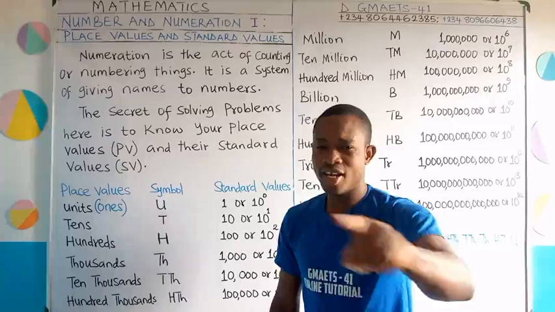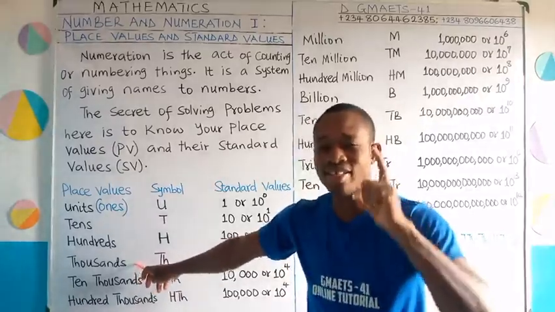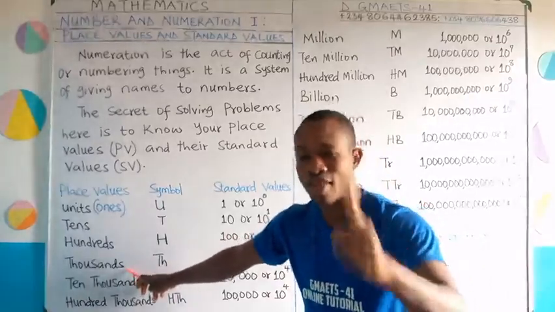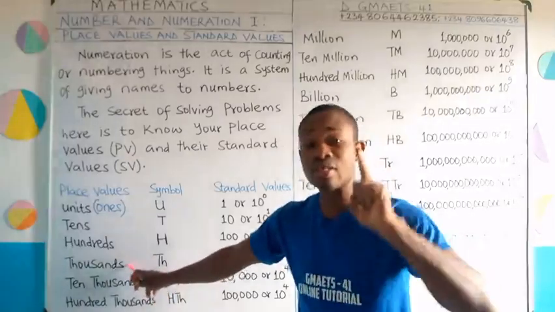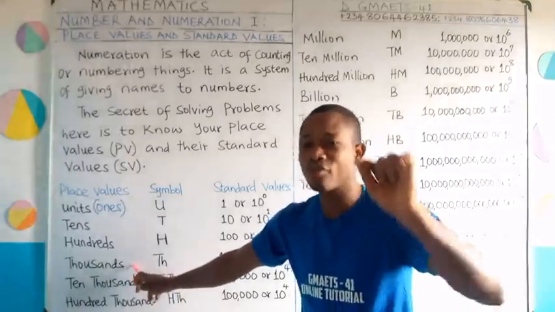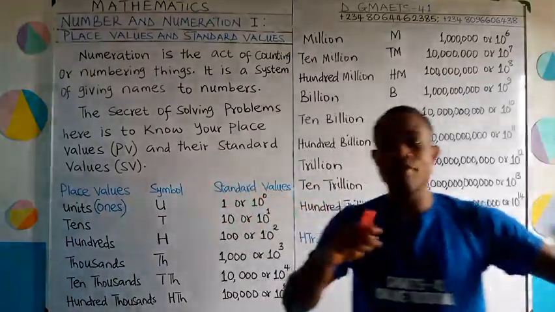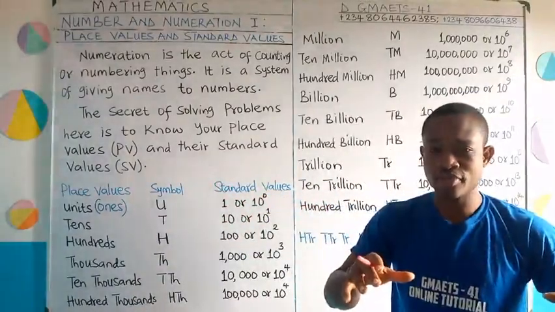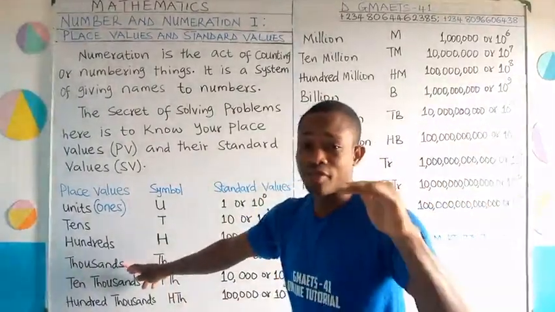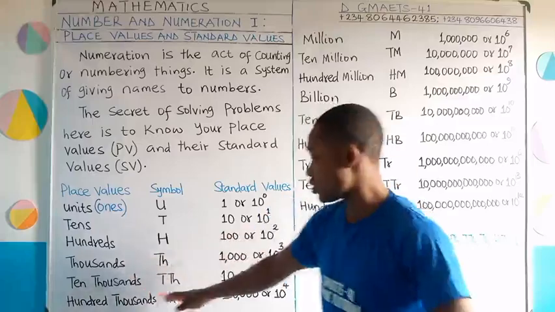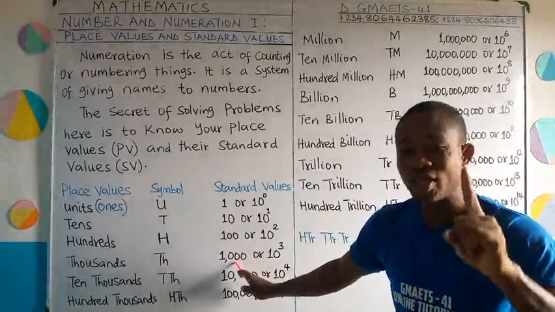Are you ready? Let's move on to the next place value, thousands. This thousands is the same as units of thousands. Please take note of that. Thousands is the same as what? Units of thousand. So you see it has repeated units, but at the level of thousand. Are you getting me right? Good. So this thousand, the level of thousand, is units of thousand, and the symbol is TH.